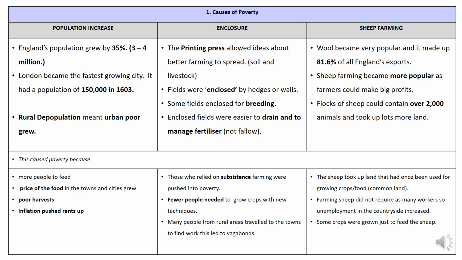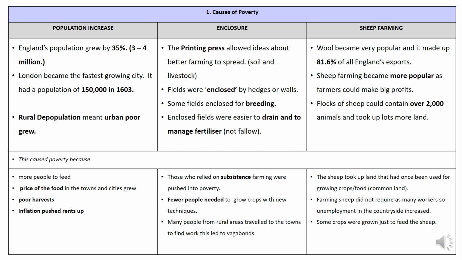Finally, we have sheep farming in this section, and this one's very important for causing poverty in England. Wool is very important to England and it makes 81.6% of England's exports. It's normally sent to places like Antwerp, the Netherlands, and they process it into the cloth and it makes us both very rich. So sheep farming becomes more popular because more farmers are attracted to the idea of making bigger profits. Flocks of sheep could contain over 2,000 and they take up lots more land.